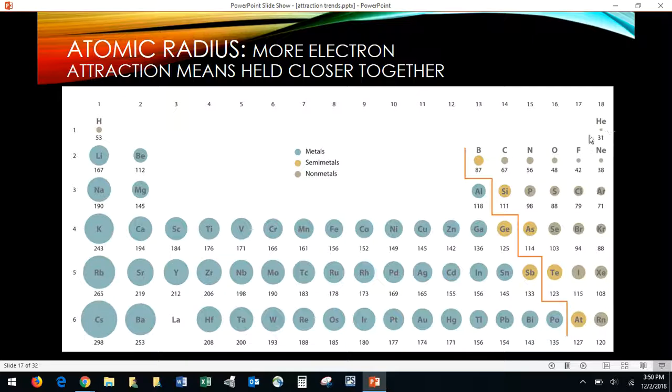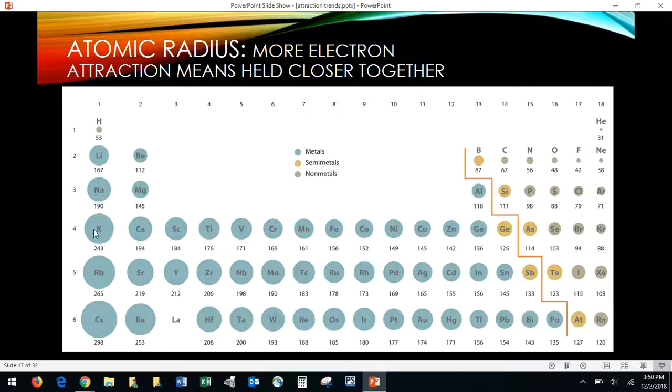And as you get closer to helium, which is very interested in keeping its electrons close and tight and nearby, it will have the smallest radius. And as you see, radii for noble gases are pretty small compared to the ones next to them. And so the trend here is it'll decrease headed toward helium, or you can say it increases headed toward cesium.